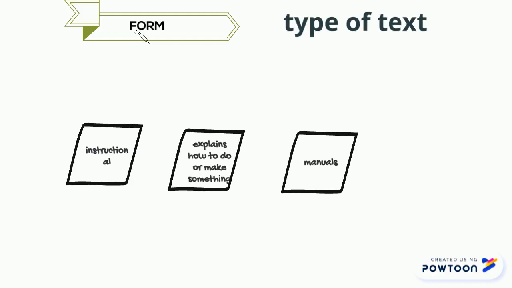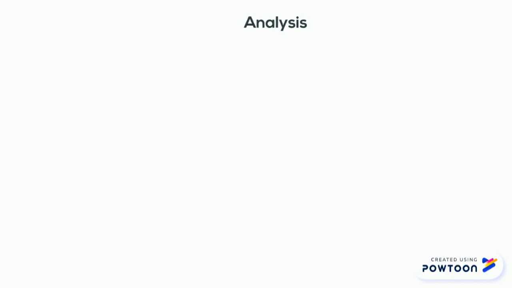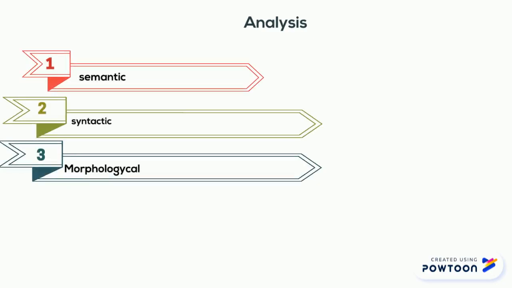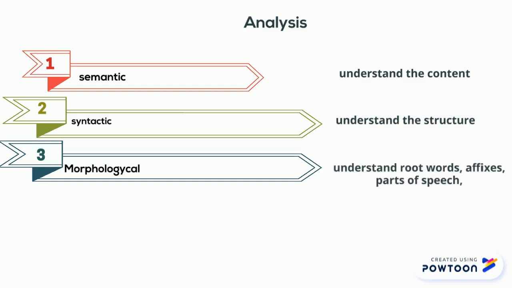Then, going deeper and deeper, we'll go to the analysis. Here is just an overview of the analysis. We have 3 types of analysis: semantic, which means understanding the content; syntactic, understanding the structure; and morphological, understanding roots, word affixes, and parts of speech.